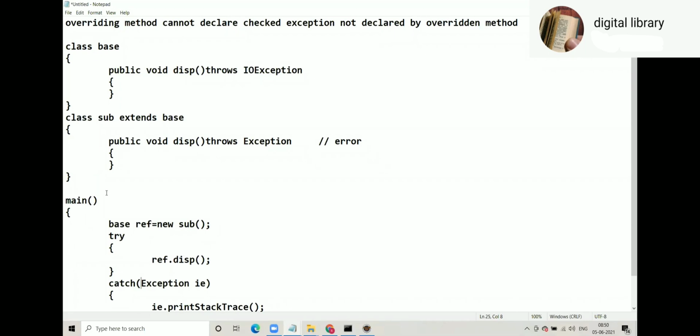Yes, it is there. Public, it is accessible. It has declared IO exception. So you must declare IO exception or you must handle or declare IO exception. But you have handled exception, much better. Done from compiler. Now during runtime, ref ka content sub. If it gives exception, are we ready?